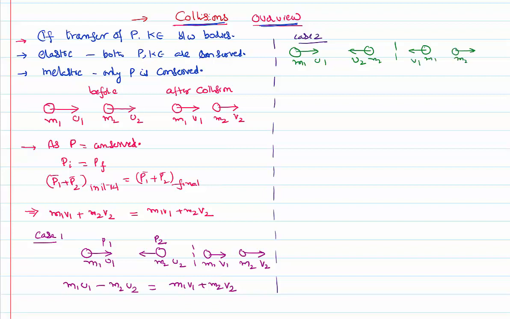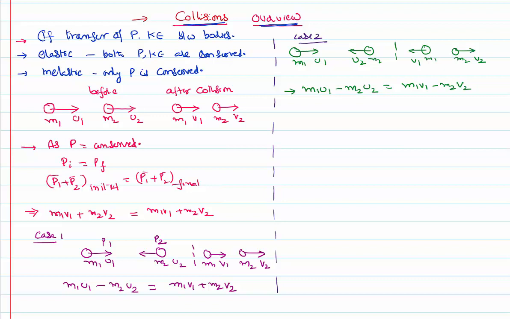In this case, if I have to apply the conservation of linear momentum, I would write the equation m1u1 minus m2u2, because initially both the momentums are in opposite direction. Even finally also they are in opposite direction, m1v1 minus m2v2. This is called a one-dimensional collision. Whether this collision is elastic or else inelastic, these equations are very much valid.